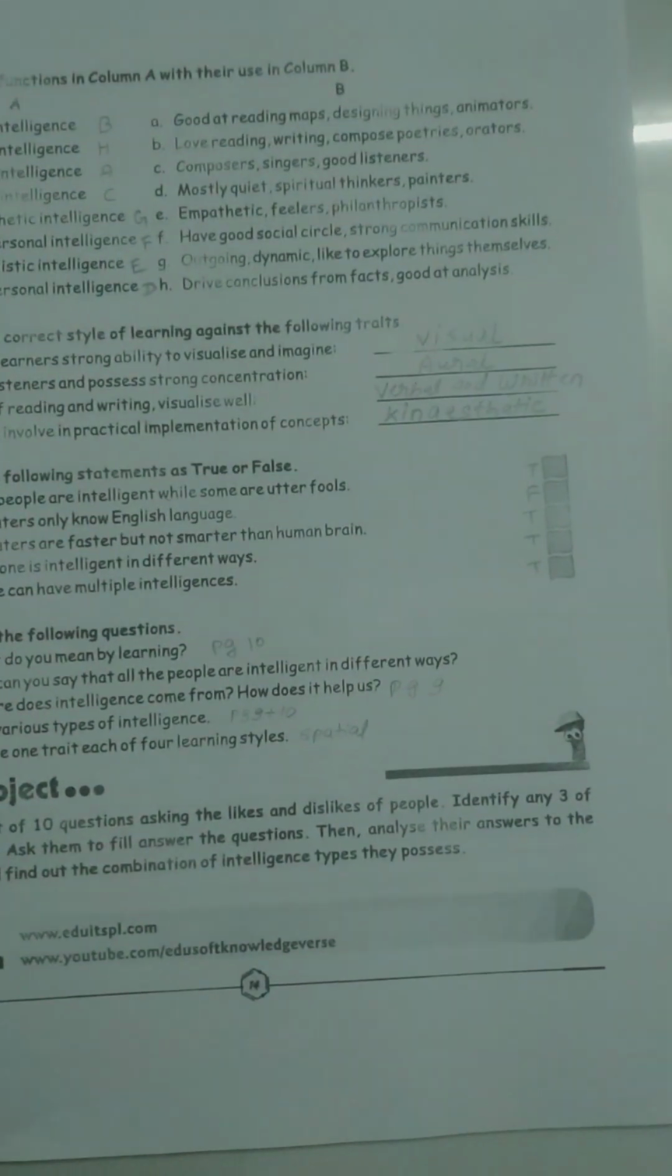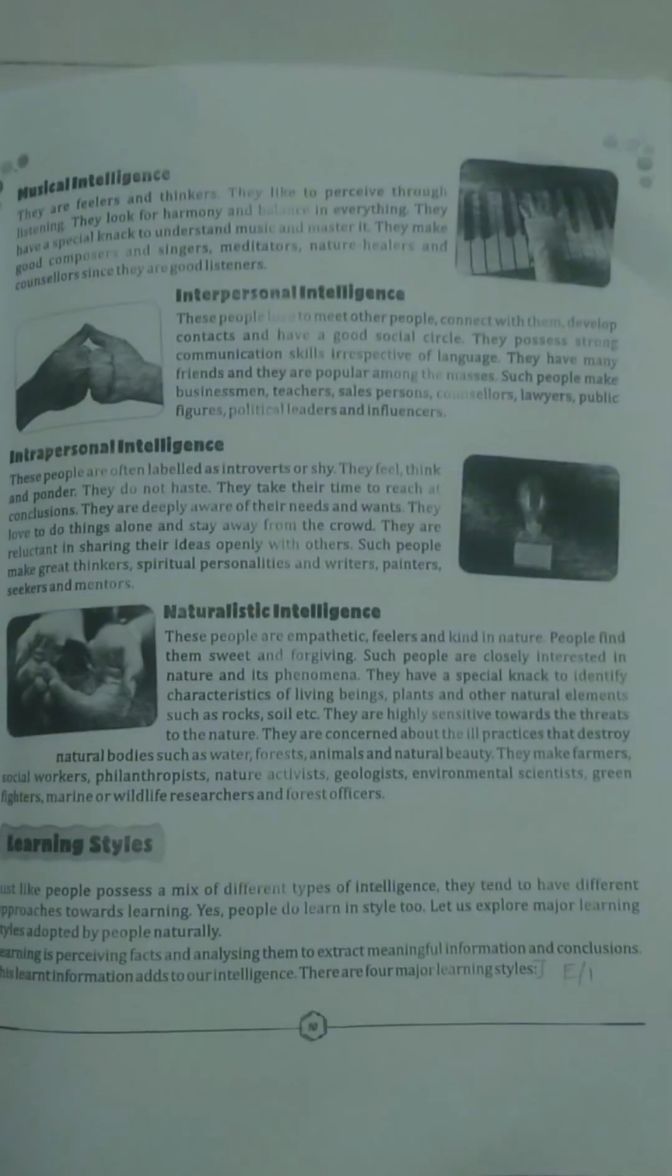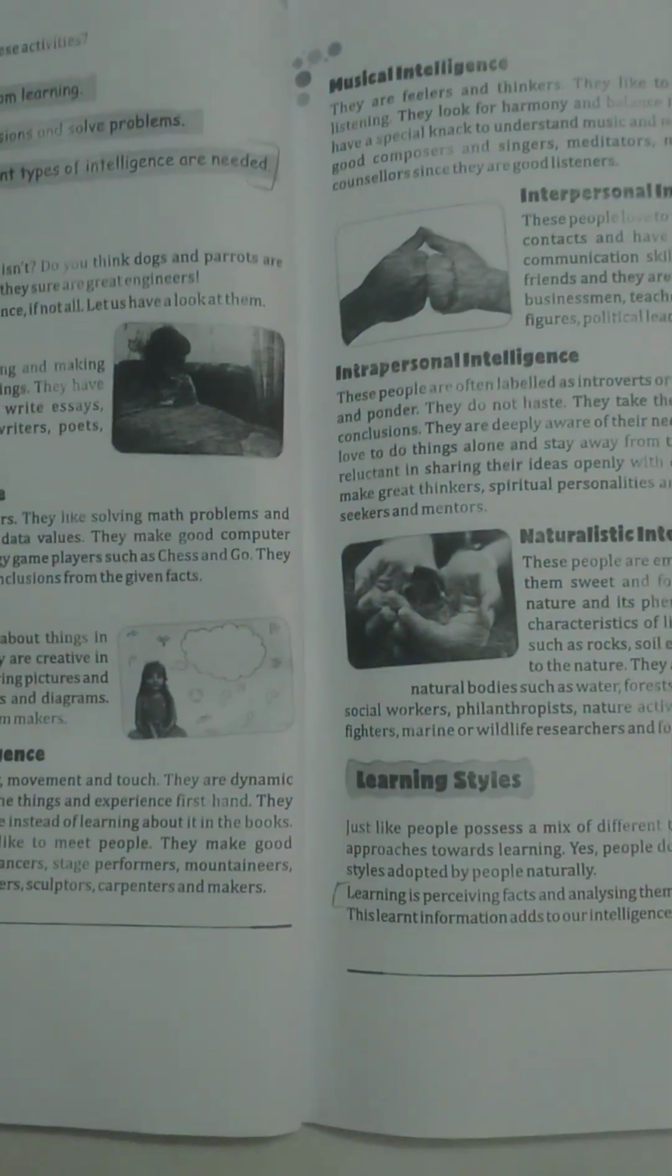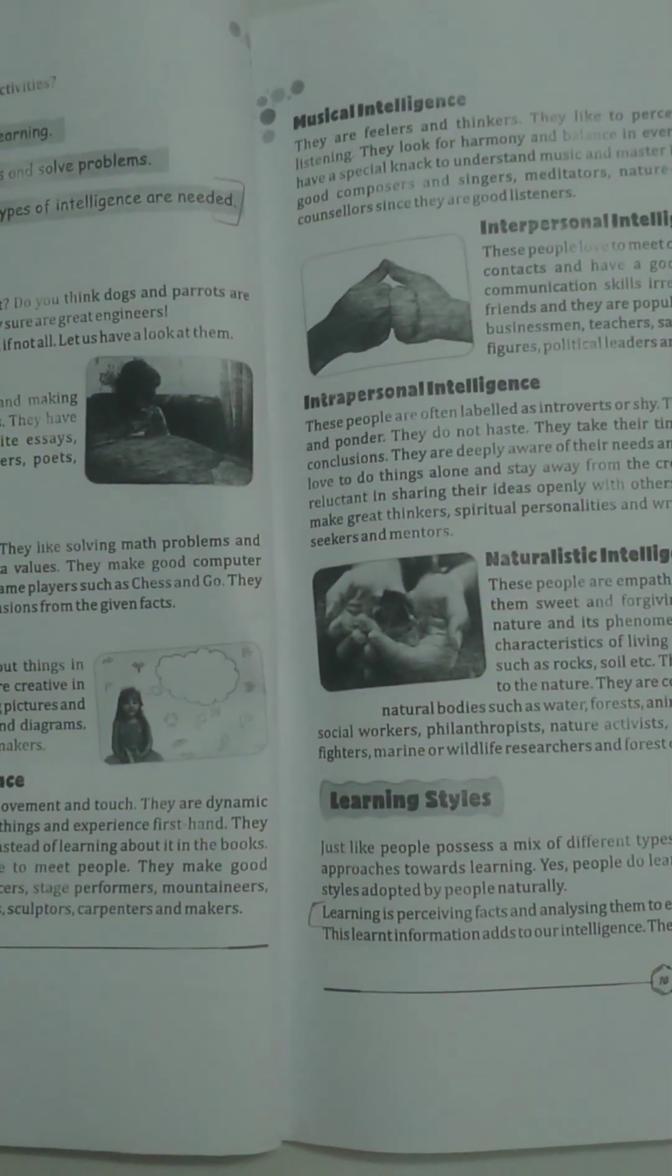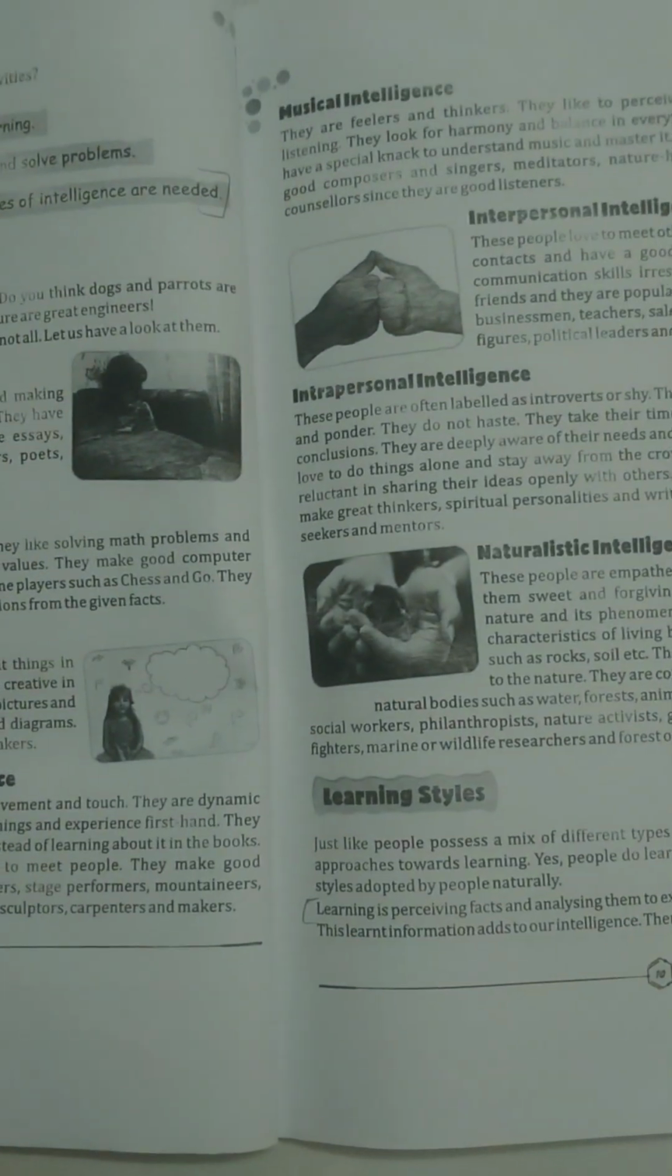And let's move to the last question, write one trait each of the four learning styles. So what are the traits? Here you can see the traits. You can write any one of the traits. Like verbal, they are good in speaking. About logical, I can write that they are very good in solving maths. Spatial, they are good observers.